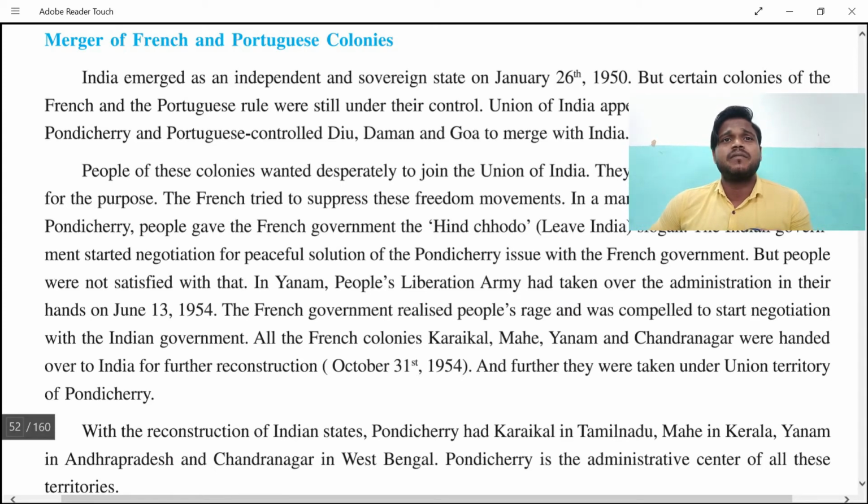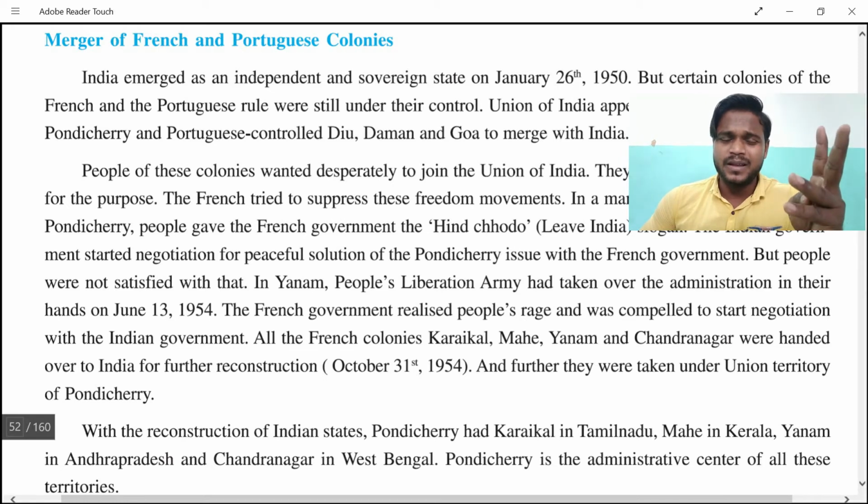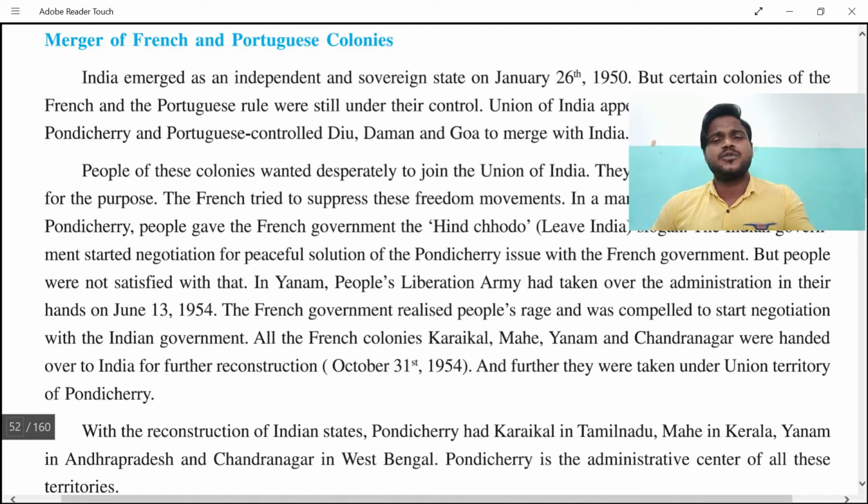Negotiations began with peaceful solutions, and the Puducherry issue with the French colonies started at that time. The people of Puducherry, Goa, Dadra and Nagar Haveli, whatever the states or territories were, were trying to join India.